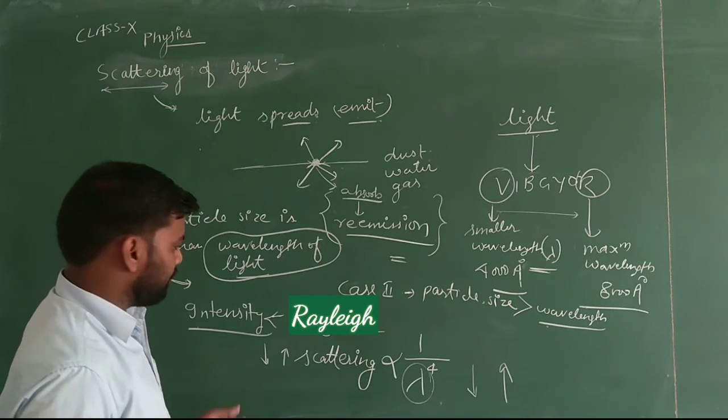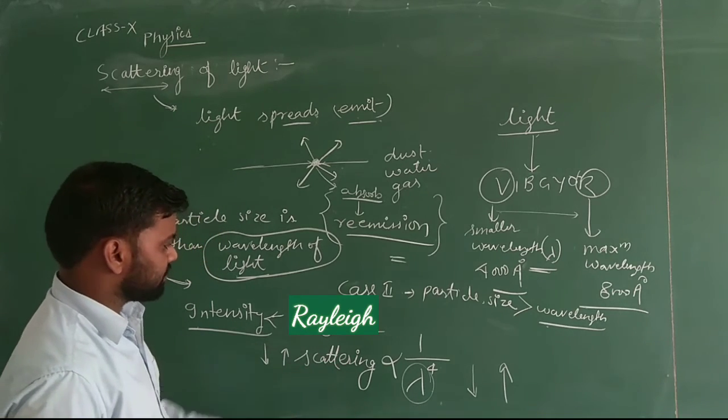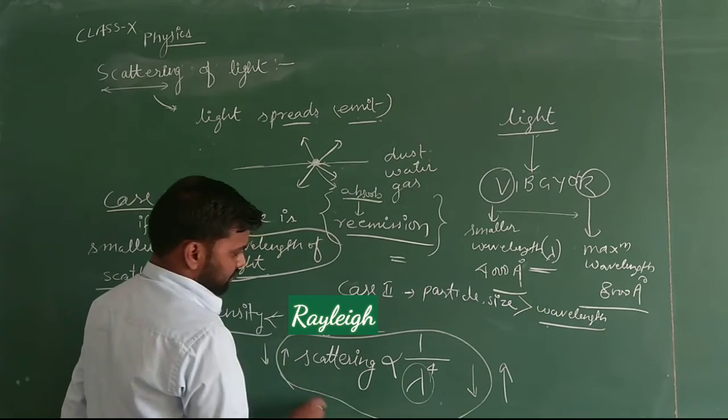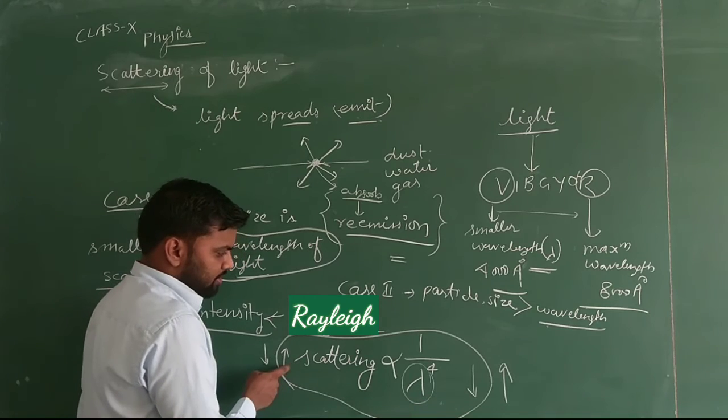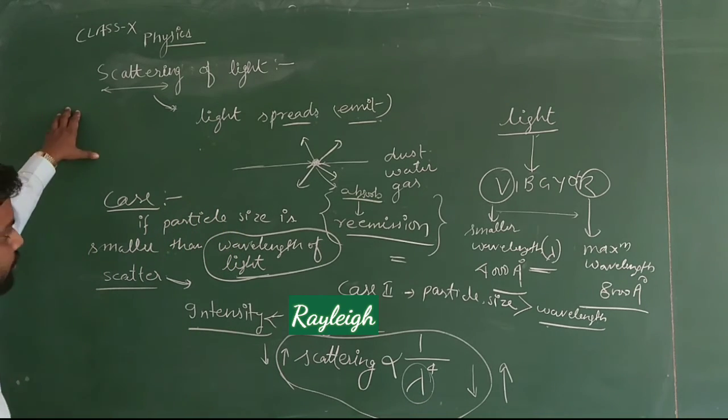So if lambda is less, scattering will increase. Now we have seen that it depends on two cases.